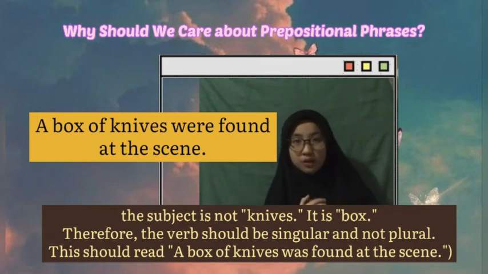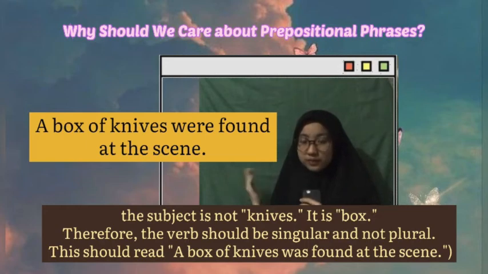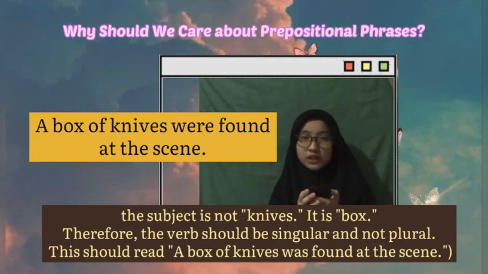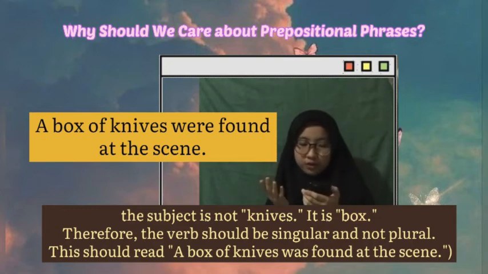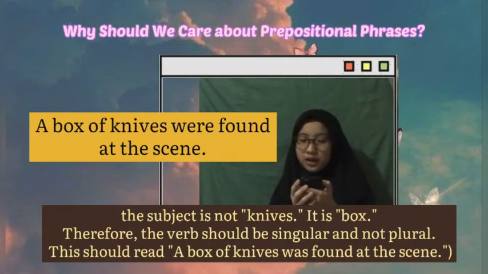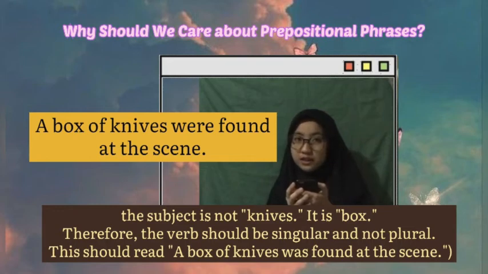Why is the sentence wrong? Because the subject is not knives, it is box. The subject is box, not knives. Therefore, the verb should be singular, not plural. And then, this should read: a box of knives was found at the scene.